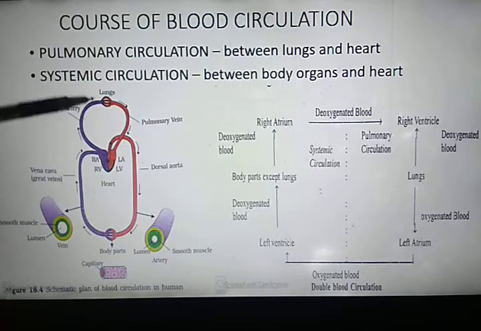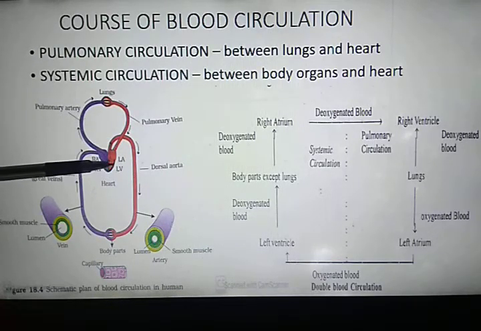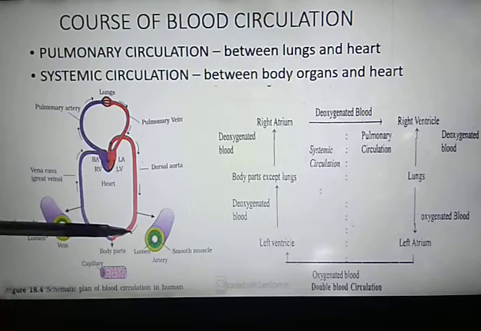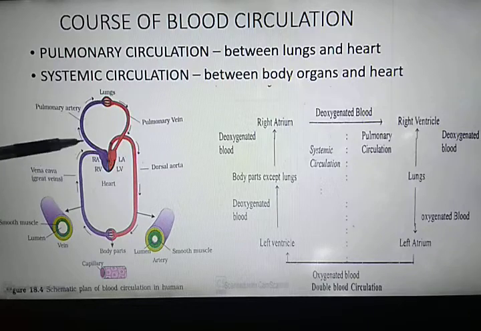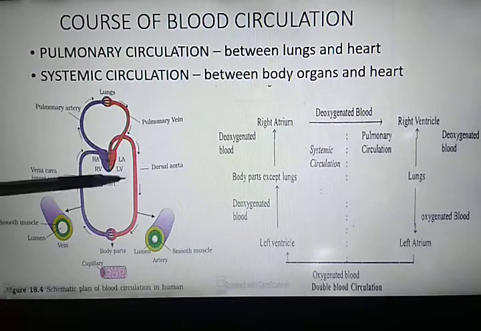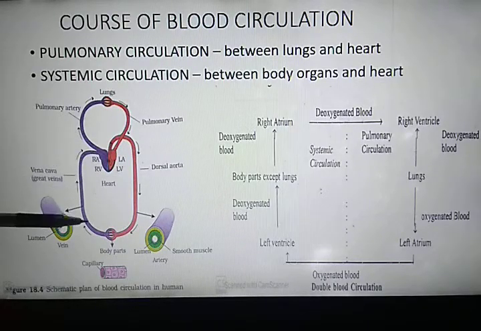So the flow of oxygenated blood from the left ventricle through the aorta and deoxygenated blood through the vena cava into the right auricle is known as systemic circulation.